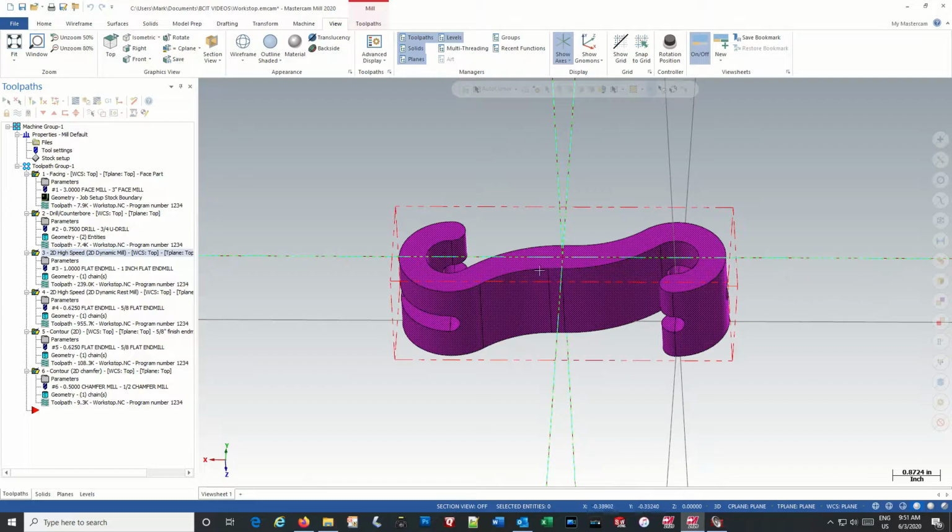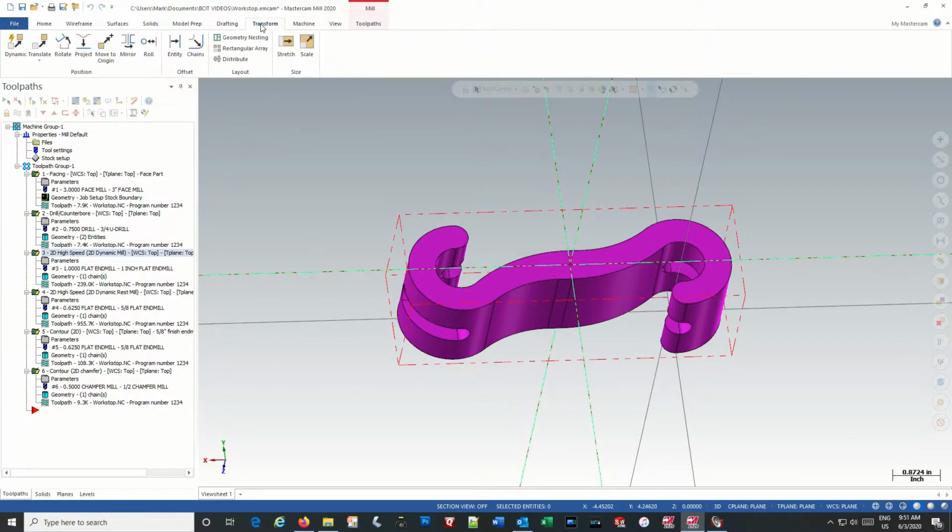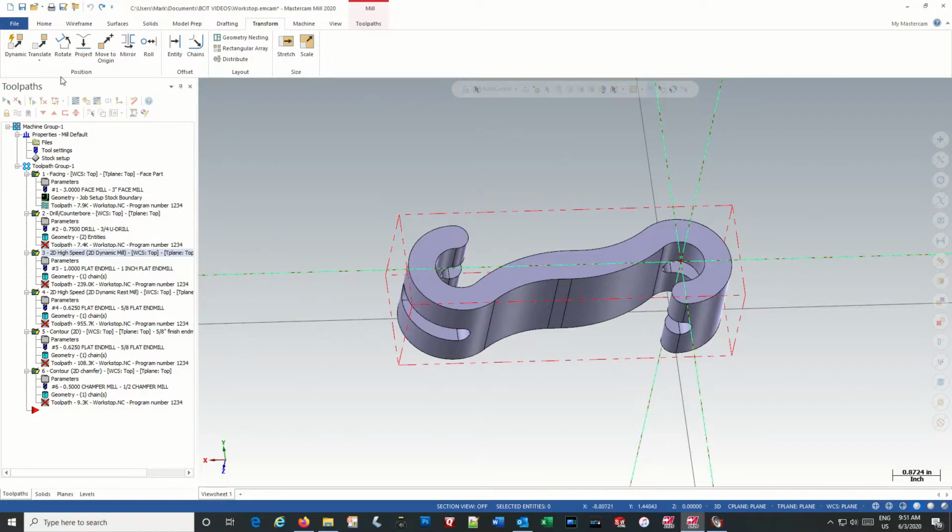So right now we've got, with the new plane, the X origin is in the middle of the part, not in the end. So I'm just going to shift that over using transform, move to origin, toggle them on, toggle them off.